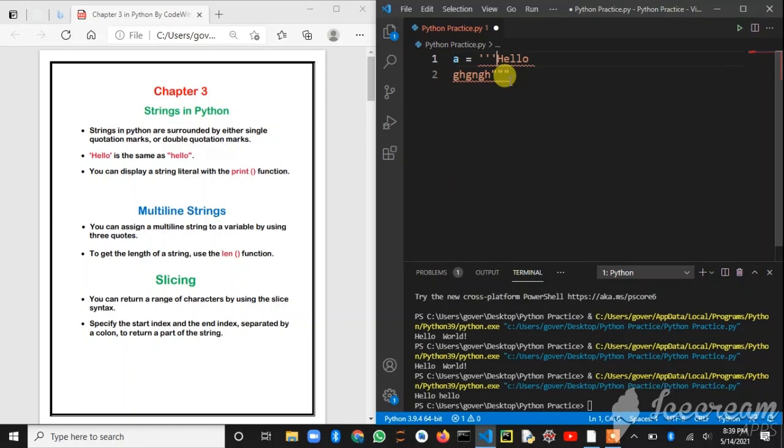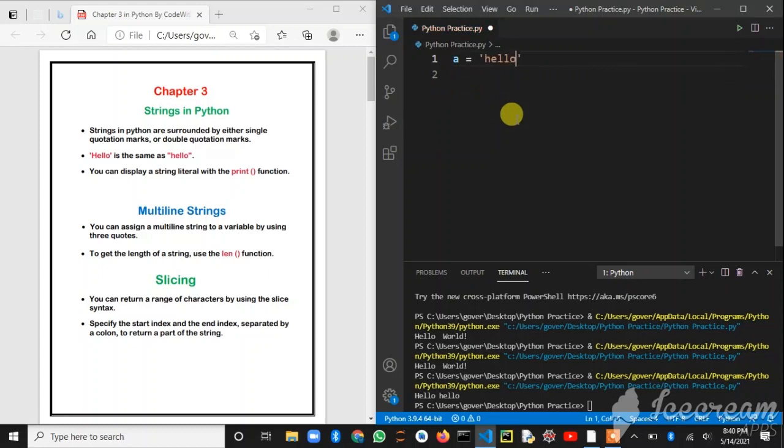As you can see, you can write double quotes 3 times or single quotes 3 times, and then it will become a multi-line string. You can write anything, and it will become a multi-line string. I hope you have understood this topic.